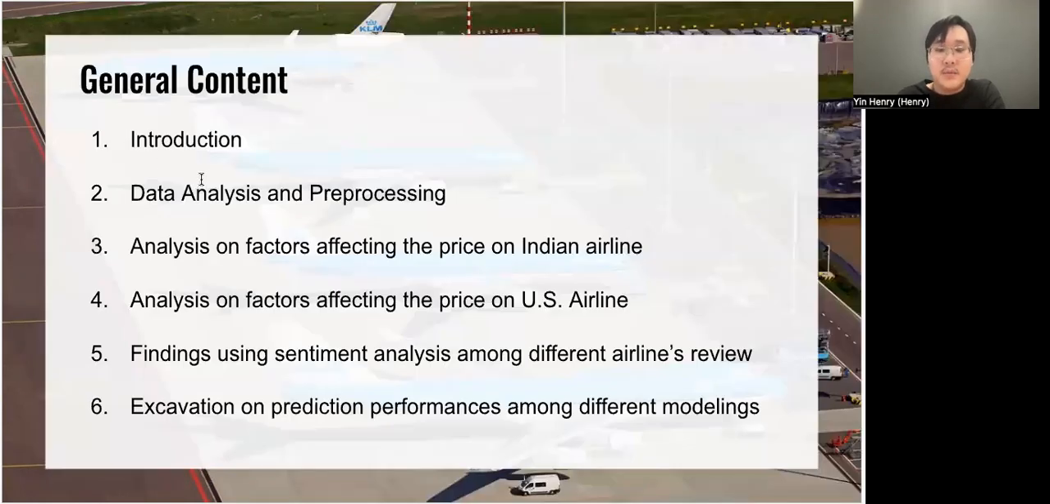First, we'll make a short introduction about our project. Then we'll introduce our data analysis and pre-processing metrics. Thirdly, we'll talk about how we analyze different factors which are affecting the price on Indian and US airlines. In the fifth section, we'll talk about the findings using sentiment analysis among different airline reviews. Lastly, we will share some observations on prediction performances among different models on the pricing of airline tickets.